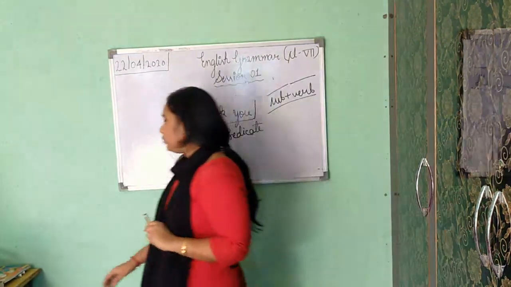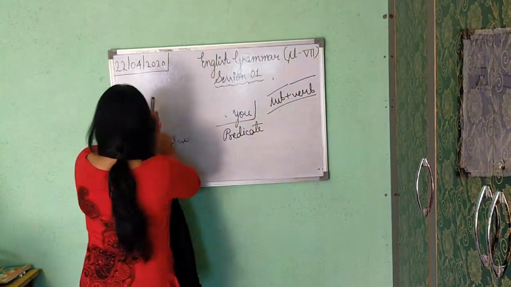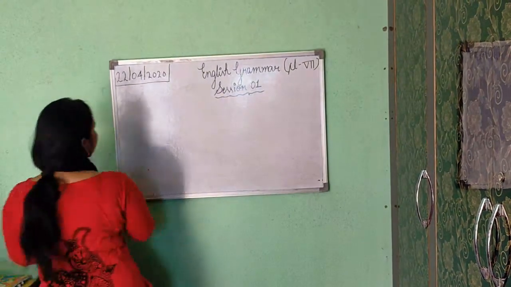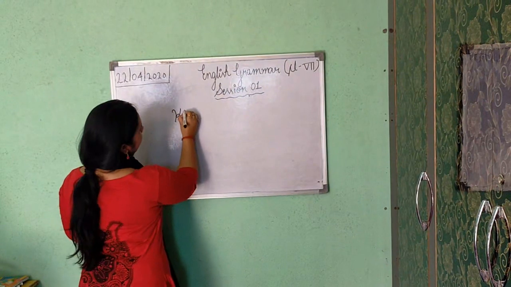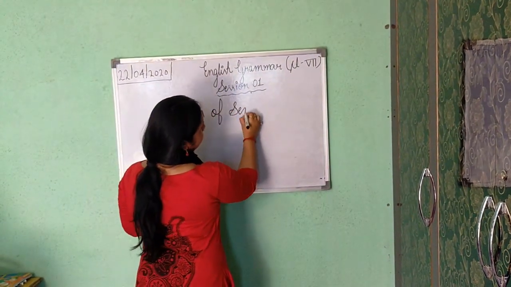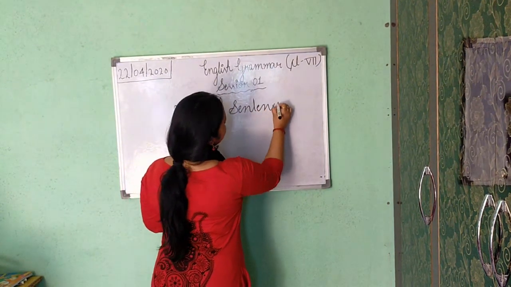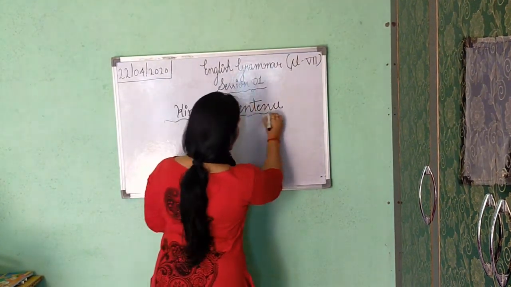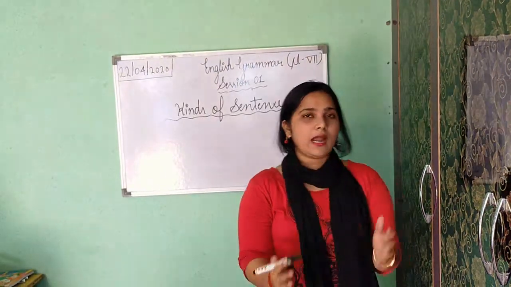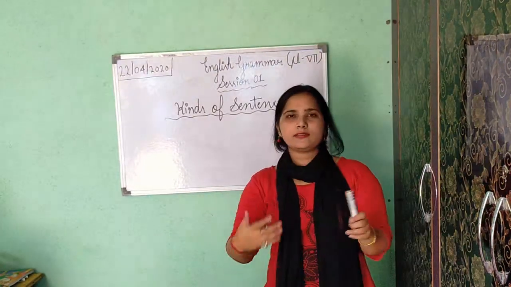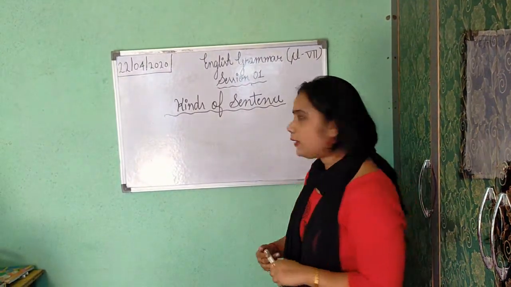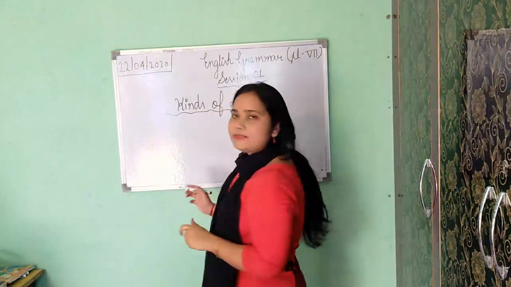Now, about the chapter, it is our first chapter. The name of the chapter is kinds of sentence. But before knowing the kinds of sentence, we must know about letter, word, sentence, and parts of sentence. That's why I told you. Okay. Now kinds of sentence.